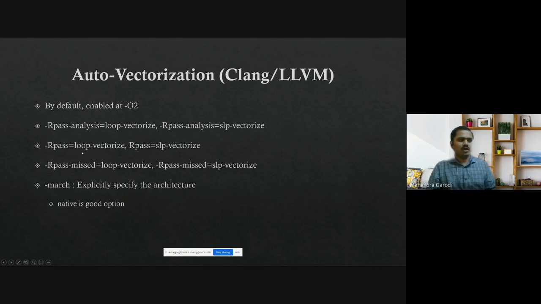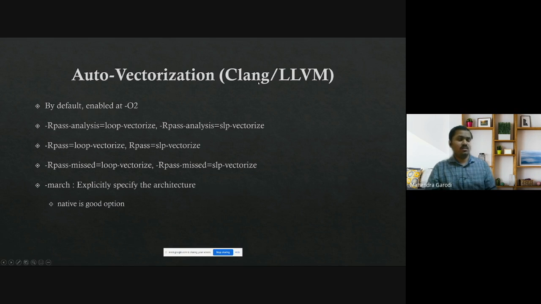You can say which for loops or while loops got converted to vectorized code, or you can also look into which are the missed ones, and it nicely gives results with some warnings and some more information. Once again, the march option is still available in Clang and LLVM.